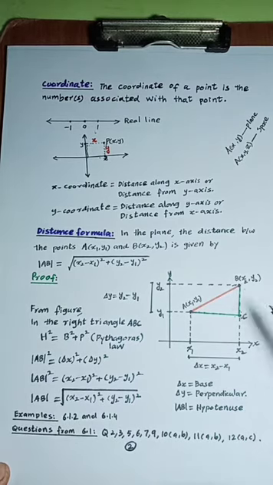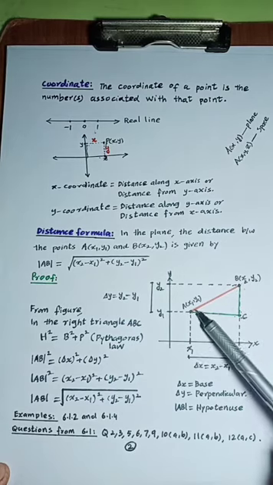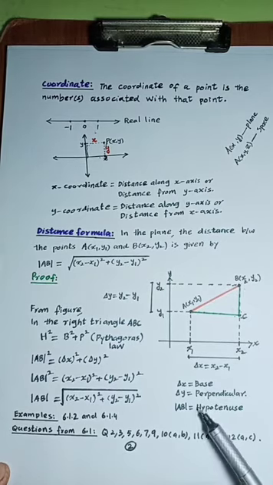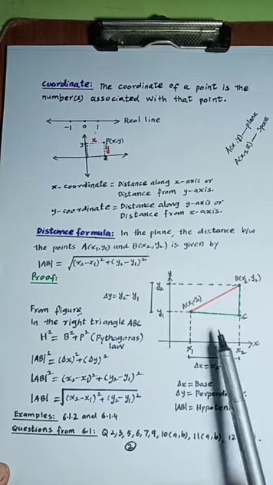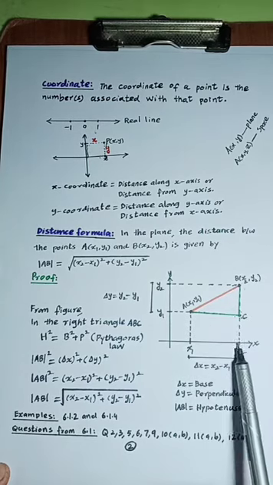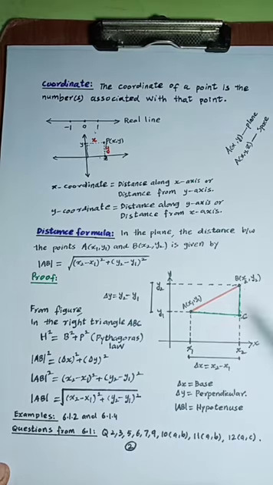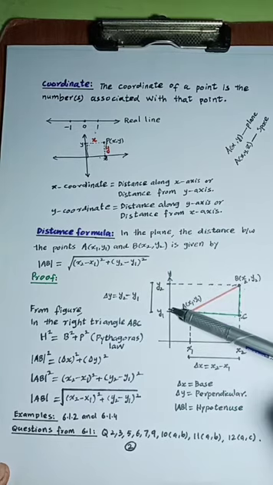You observe from here that the hypotenuse of the triangle is the distance between A and B. So hypotenuse is equal to the distance AB. This is the base AC, which is actually the difference between x1 and x2, delta x. So base is equal to delta x. This is the perpendicular BC, which is equal to the change in y.